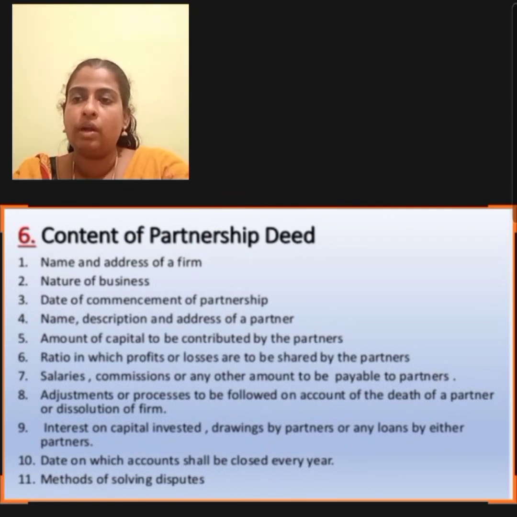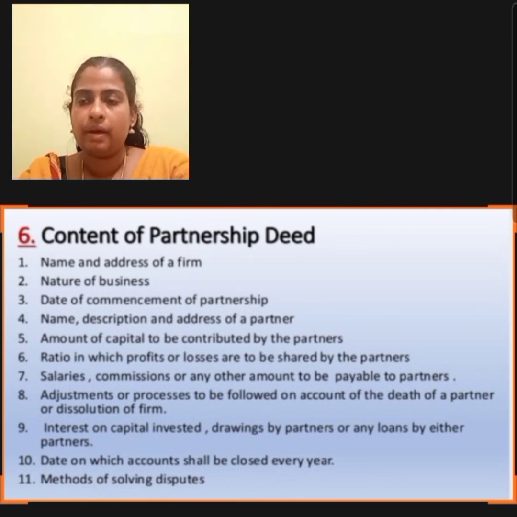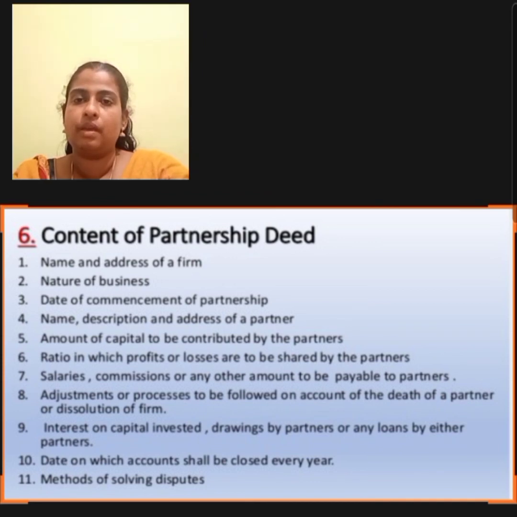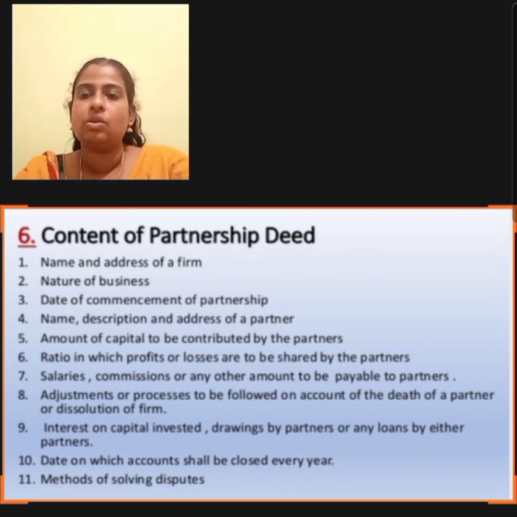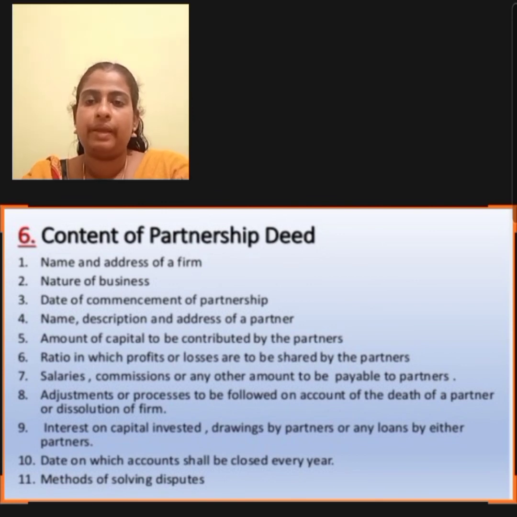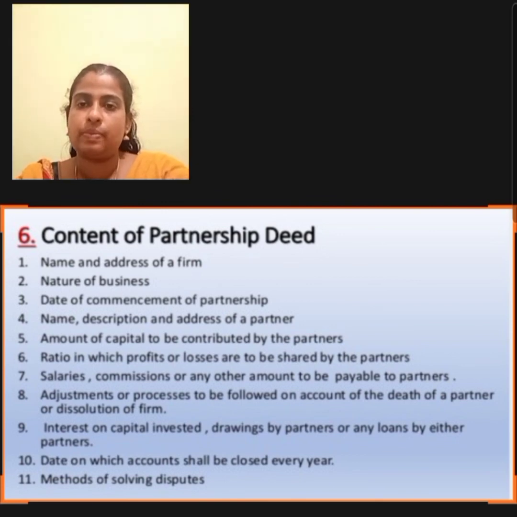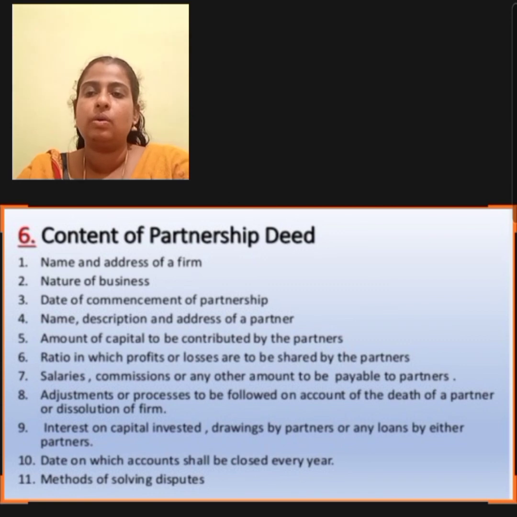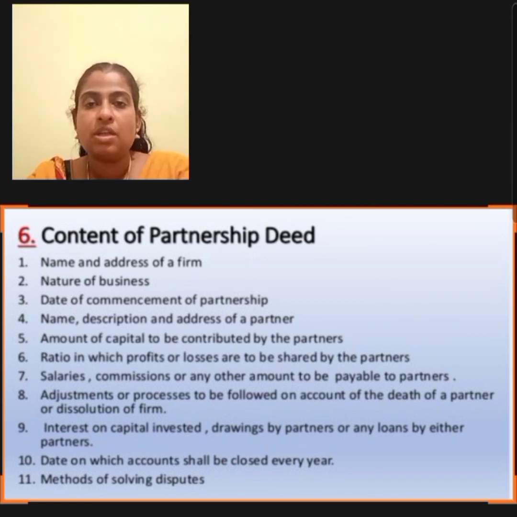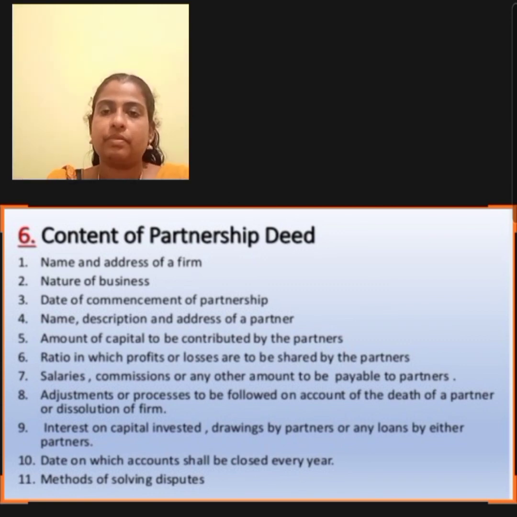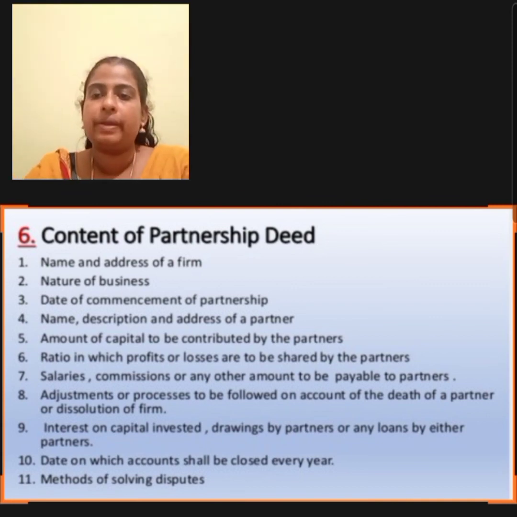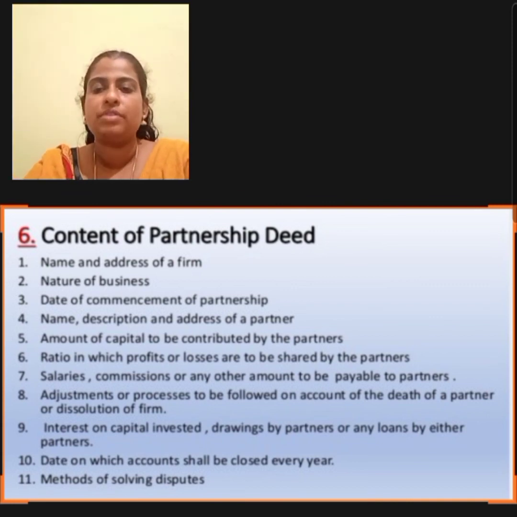Regarding interest on loan or advance by the partner, the rate of interest on loan is not mentioned in the partnership deed. In that case, interest on loan by the partner is paid at the rate of 6% per annum. Then interest on loan by the partner is a charge against profit. It means interest is paid whether the firm earns profit or incurs losses.